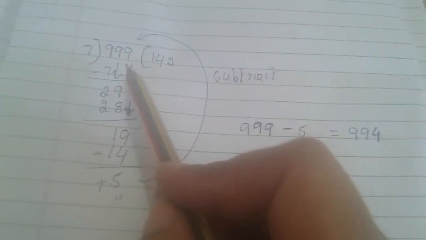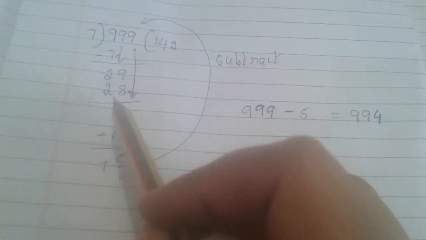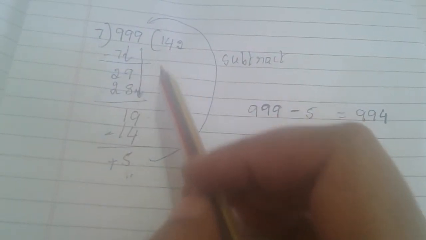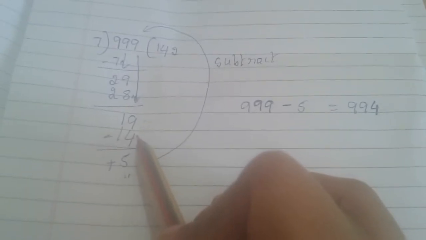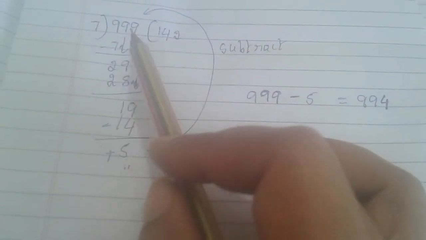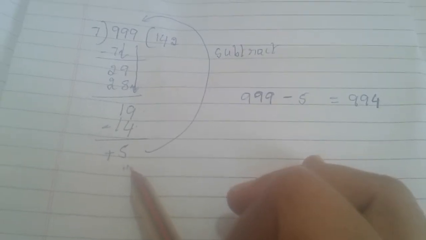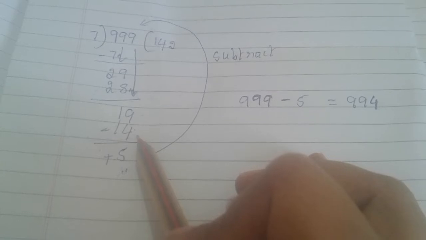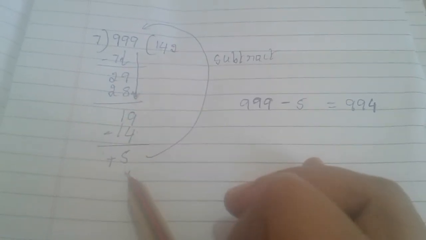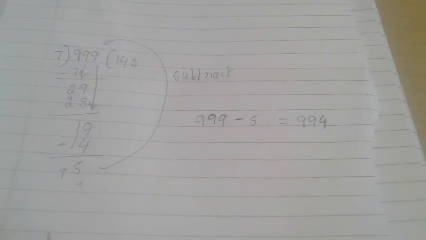Now divide this 999 by 7. 7 ones are 7, 2 is the remainder, bring 9 down, 29 we got, 7 4s are 28, again the remainder is 1. So bring the third 9 down, that is 19. Now I am not going with 7 3s are 21. Why? Because I need a positive remainder. So I am taking 7 2s are 14. 19 minus 14, how much did you get? Plus 5.